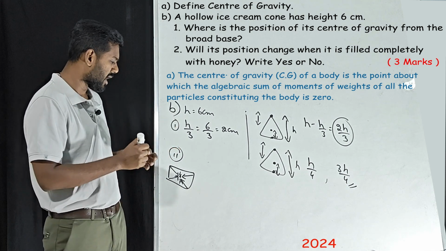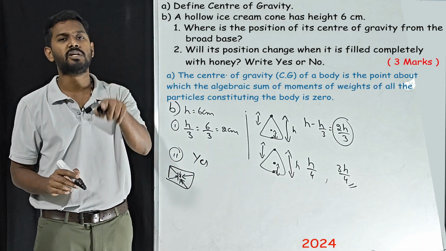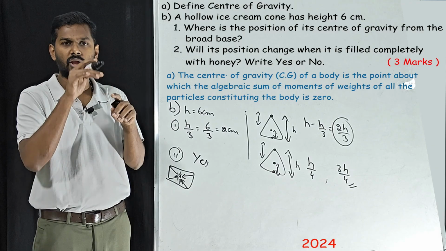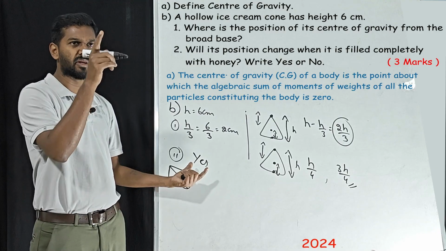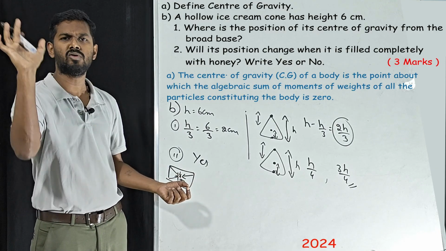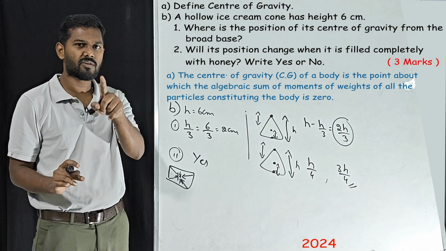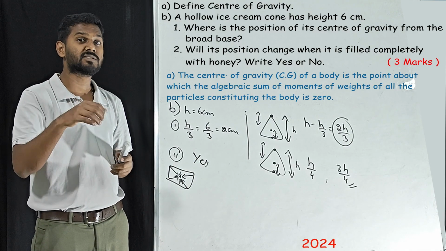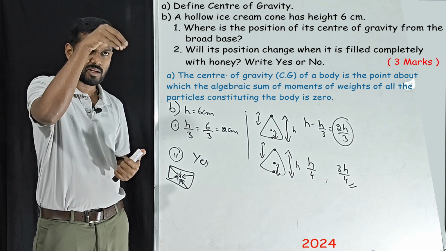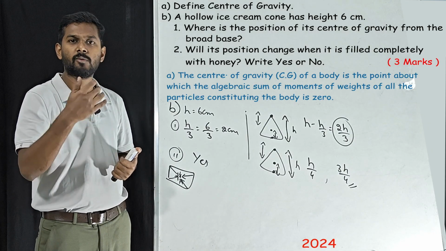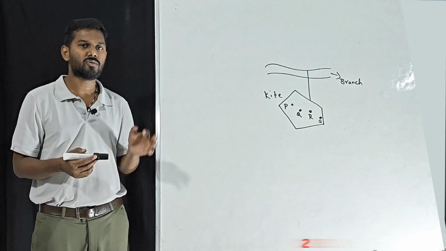Yes. So the answer is yes. You should not write anything confusing. Yes, it will change. All those simple silly mistakes you should not do. In the question itself they have clearly mentioned yes or no, so you can write yes or no based on your understanding. Will the position of center of gravity change? Yes. Why? If they ask you why, then only you write the reason. The reason will be whenever we fill something in a hollow box or hollow cone, it is converted into a solid cone or solid box. That's it. Now we'll move on to 2025.